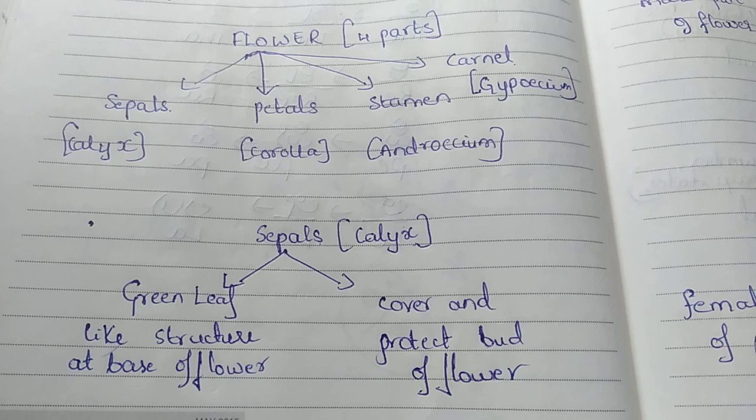Whenever there is a bud, it means the flower is still not totally clear. It will be just like a bud. Next day, if you see, the flower will be totally spread out, the petals will spread out. Until then the petals will be totally closed, and that is what we call a bud. And around the bud, fully surrounding it, you can see there is a green leaf.